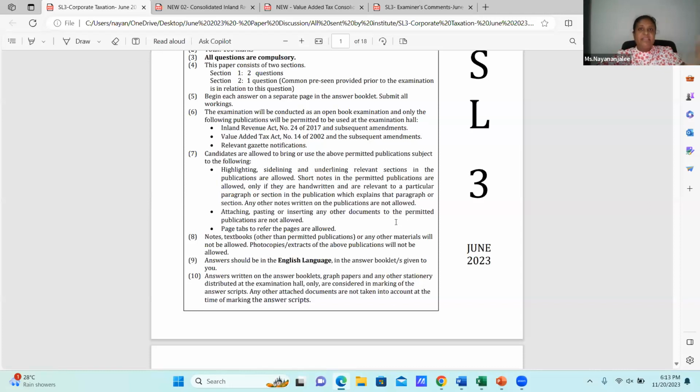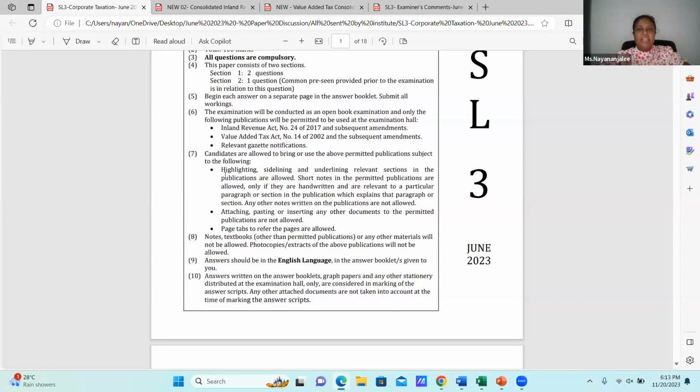Next, with reference to VAT, you should have all the amendments, up to Act number 44 of 2022. Plus the relevant gazette notifications you should have at hand before you go for the examination. It is critical for you to have these 3 open book referential materials for your December 2023 examination.